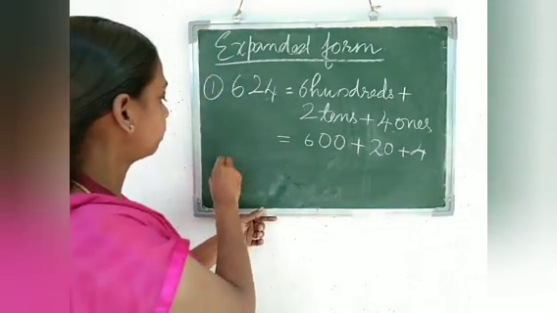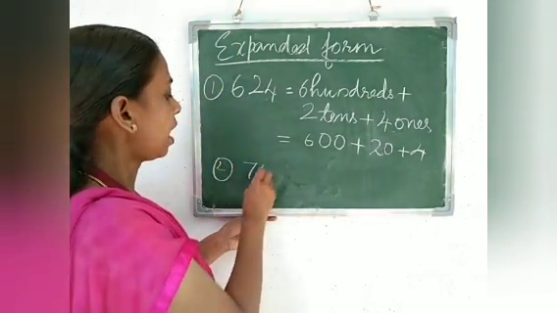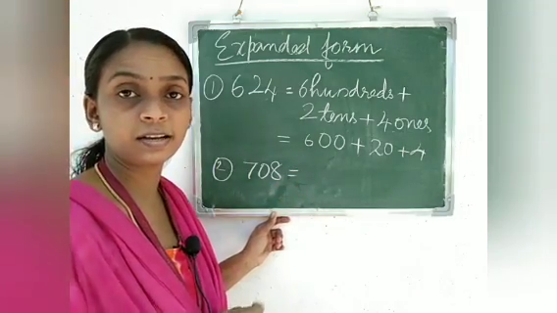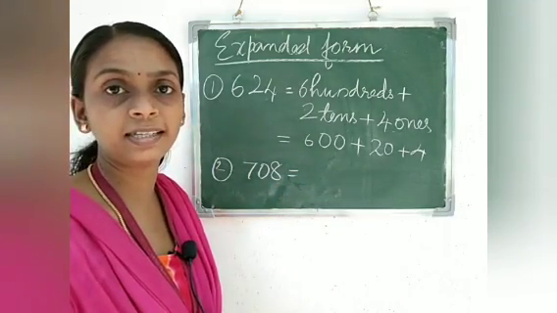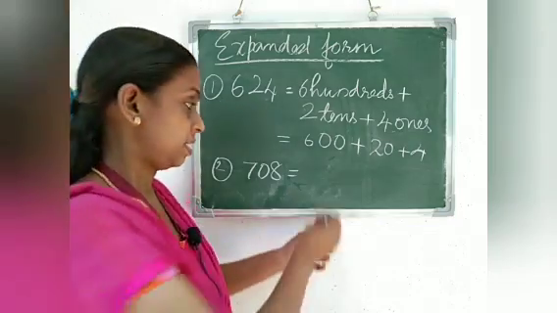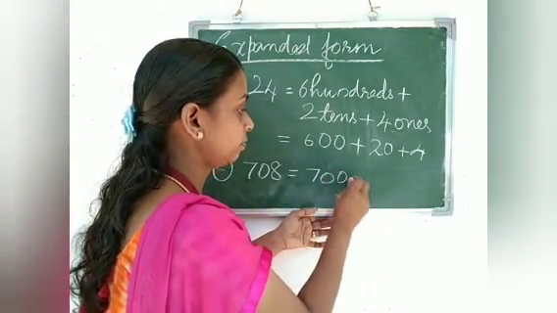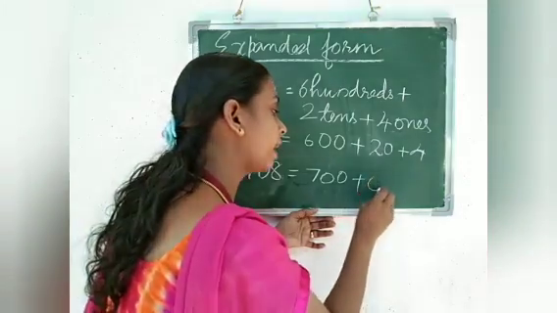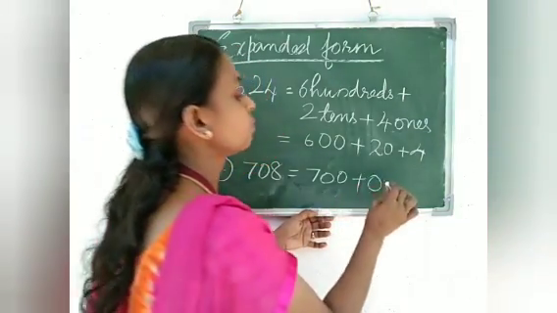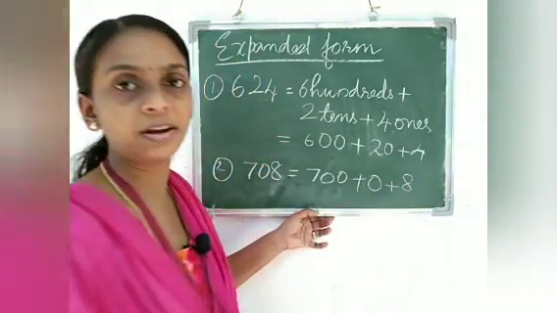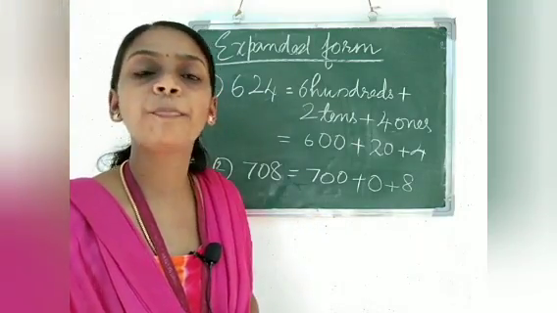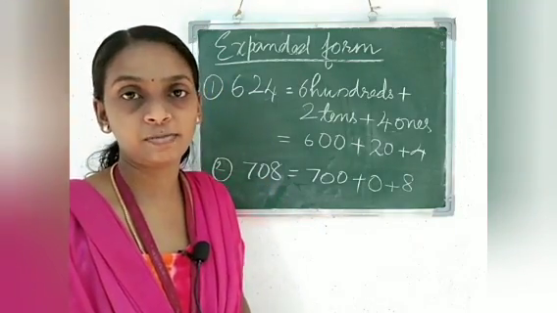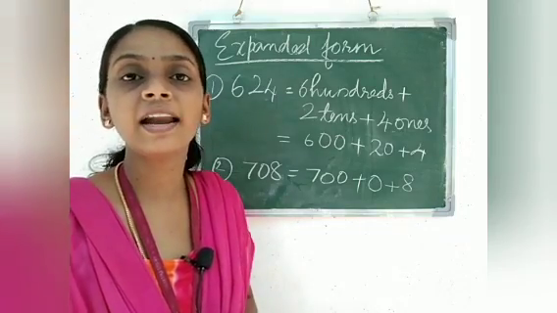One more example: 708. How will we write the expanded form of 708? Yes, 700 plus, and here in the tens place is 0, so we will write 0 here also. And in the ones place the number is 8. So 700 plus 0 plus 8 is the expanded form of 708.